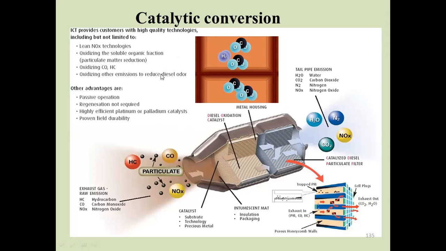The major emissions in an internal combustion engine are, first, hydrocarbon emission, second, carbon monoxide, and third, oxides of nitrogen. We can control these three emissions with the help of this catalytic converter, the three-way catalytic converter. Generally the catalytic converter is made up of a honeycomb structure. It is fitted on the exhaust manifold.